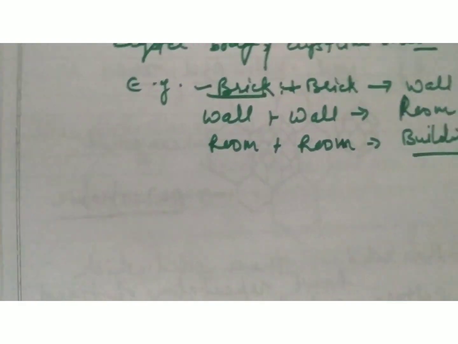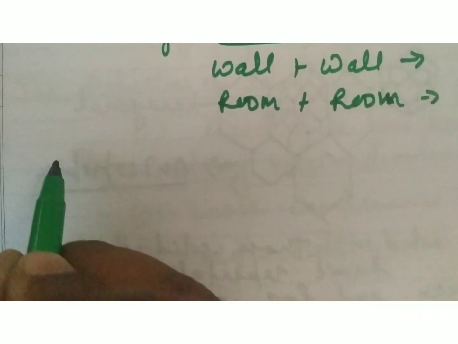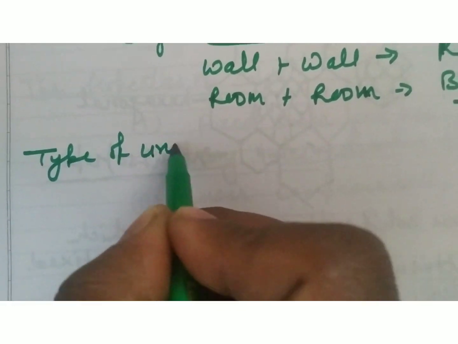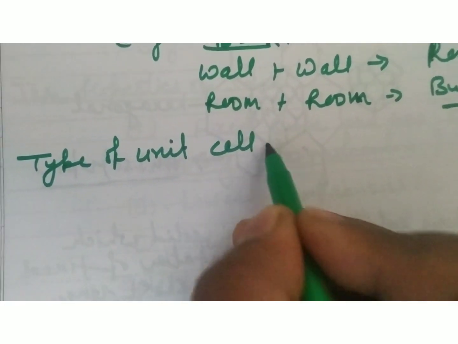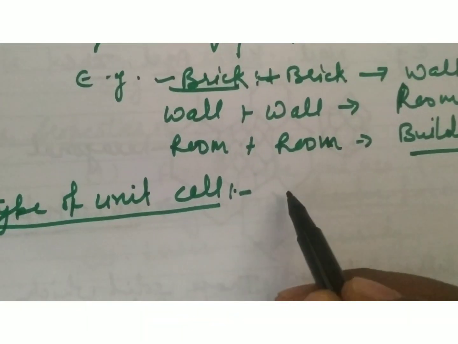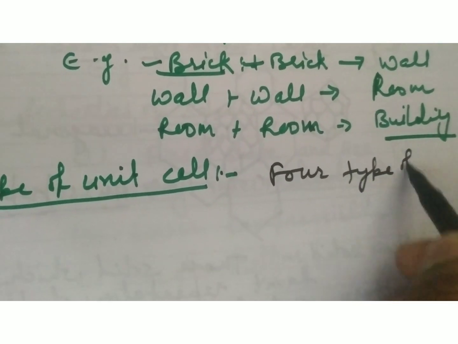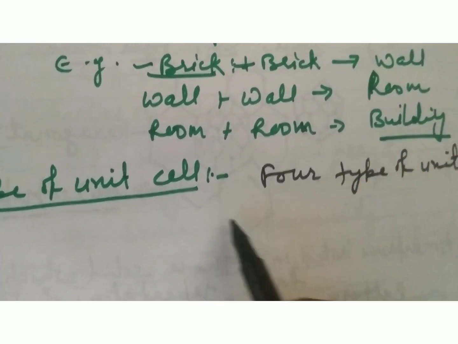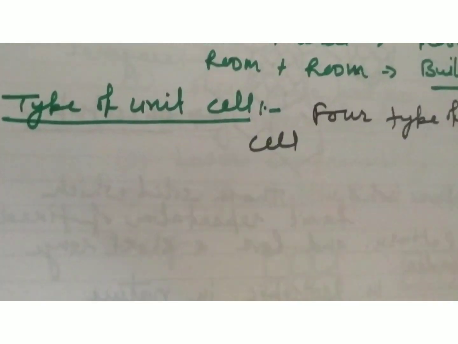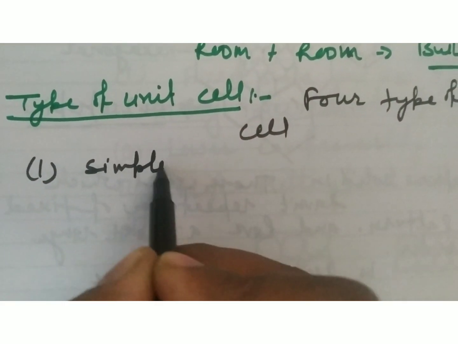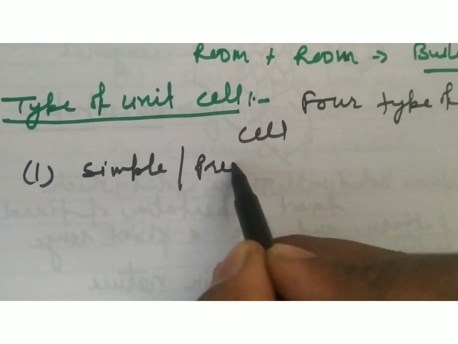Okay, so now the types of unit cell. There are four types of unit cell. The first one is the simple or primitive unit cell.